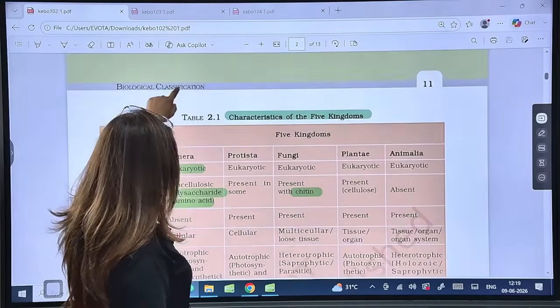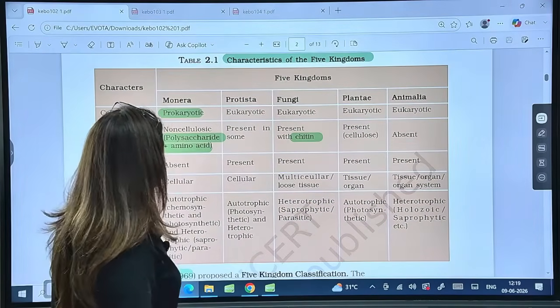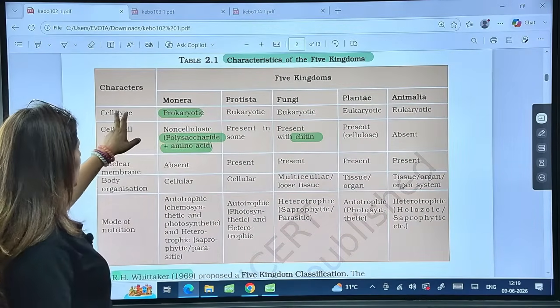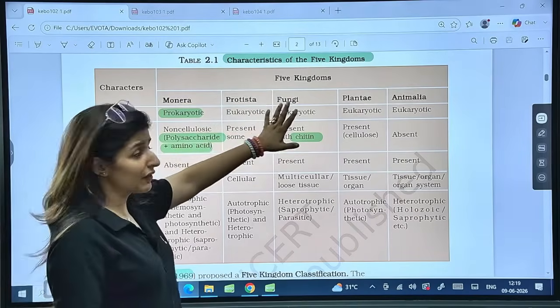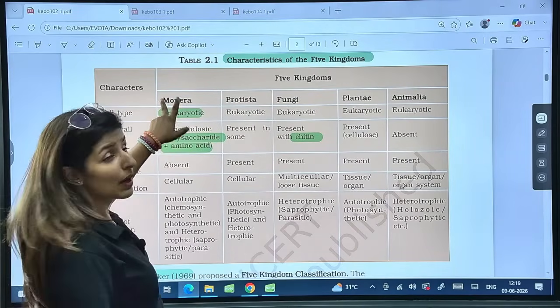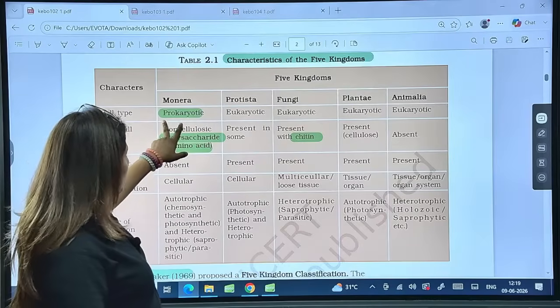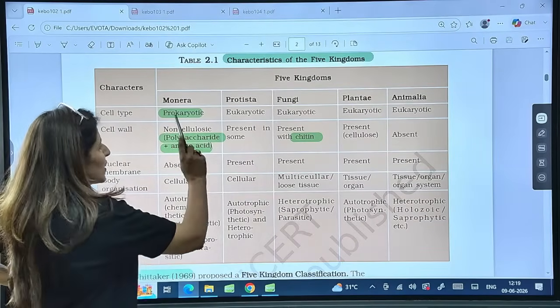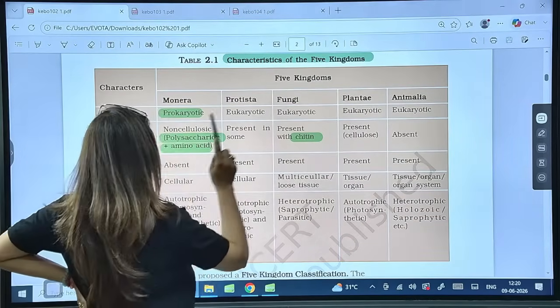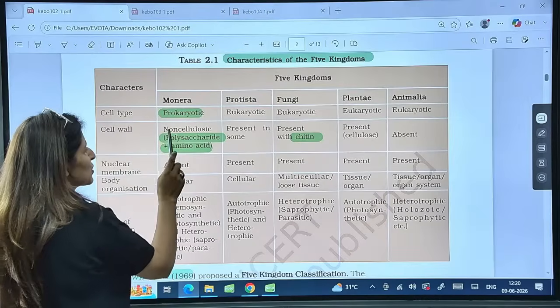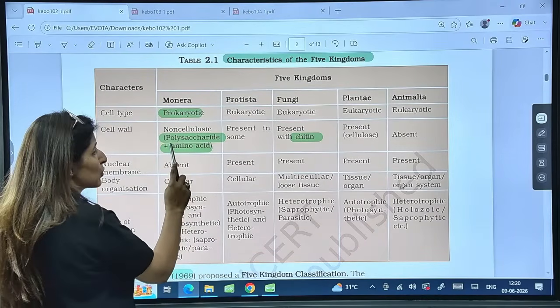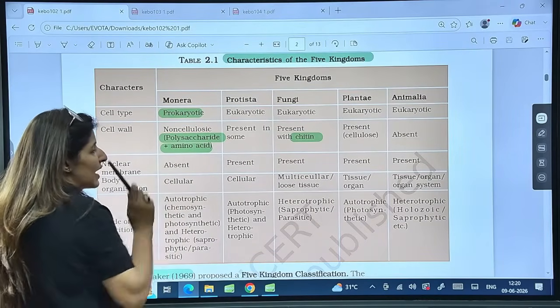Now coming on to this very important table, characteristics of 5 kingdoms. Which of these kingdoms belongs to prokaryotes? Only Monera, and all the rest belong to eukaryotes. See the cell wall composition. In Monera, it is non-cellulosic, made up of polysaccharides and amino acid.